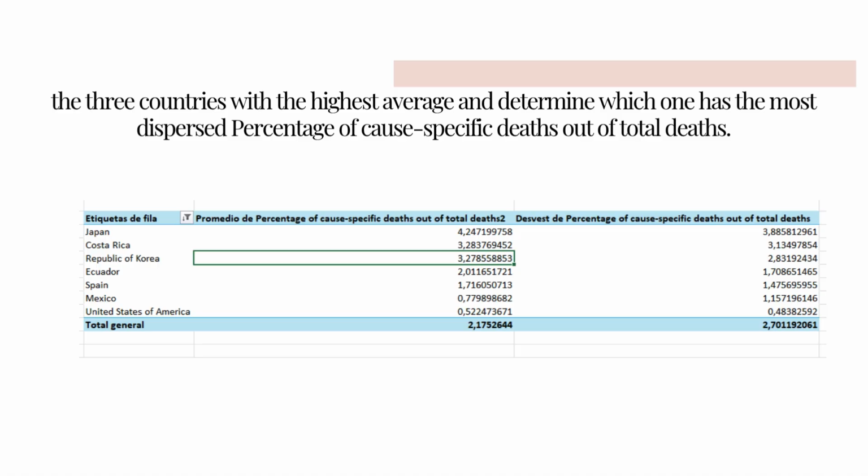The country with the most disparate percentage, meaning the greatest variation over time, is Japan, with a standard deviation of 3.89, which indicates that its values change more over these years. In contrast, the United States is the most stable country.